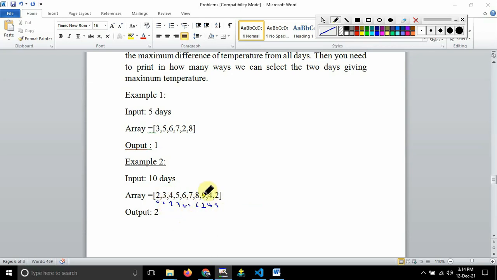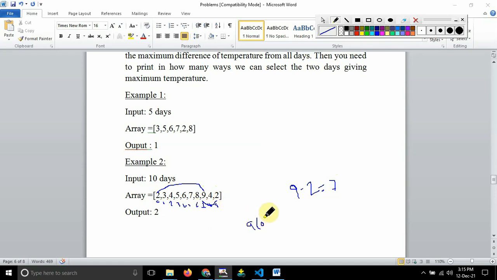See, the maximum difference will be 9 minus 2, right? So 9 is the highest number and 2 is the lowest number. So 9 minus 2 will give me the maximum difference. That is 7. So 7 is the maximum difference which is possible. So in how many ways can I select? First, 2 and 9 I will select. Another way which is possible is 9 and 2 also I can select. The same value will be given by 9 minus 2. So that means there are two conditions possible.